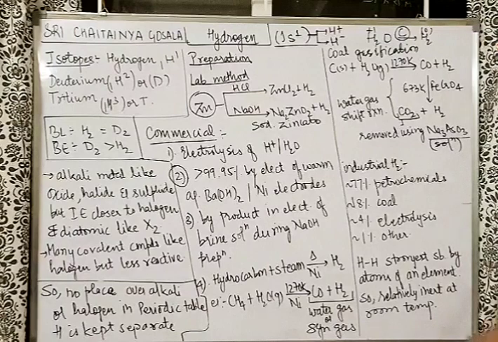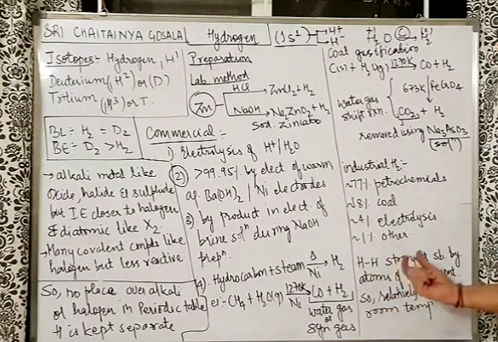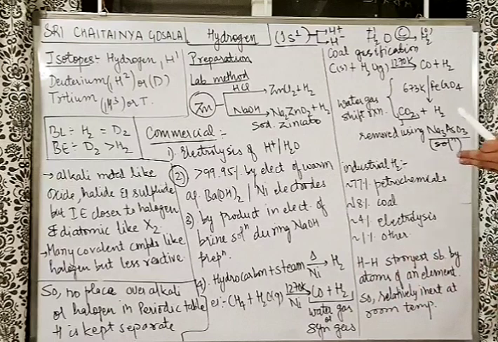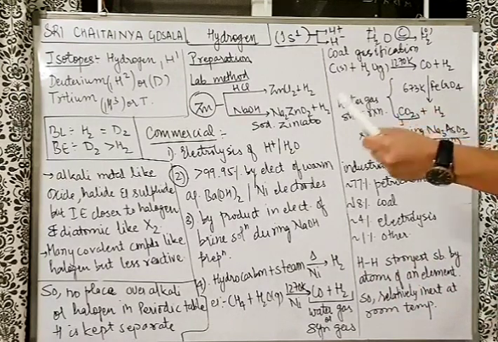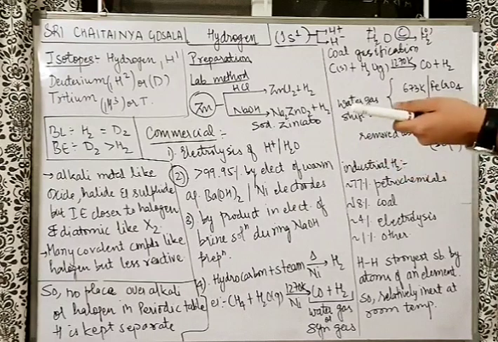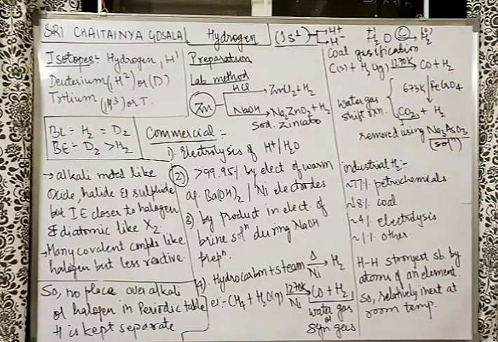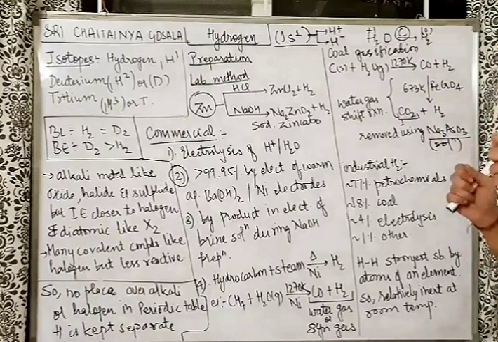One very interesting thing is there: the H-H single bond. H is very small, the smallest atom that you know is the hydrogen atom. So the H-H single bond is the strongest single bond because the atoms are so close, it's very tough to break. Very basic common sense here: larger bonds will be easy to break. It's just like a larger stick versus a smaller stick. Obviously the smaller stick will be tough to break.